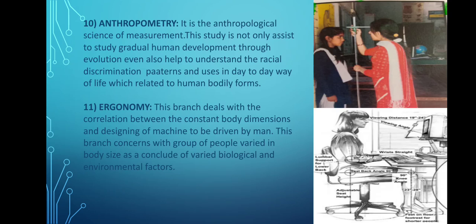This branch is used in a factory where machines or furniture are being manufactured. The factories first design the material, like an aeroplane seat. So ergonomists are hired for these purposes, to tell about the exact measurement of the seat, so that it should be comfortable and fit for every type of person.